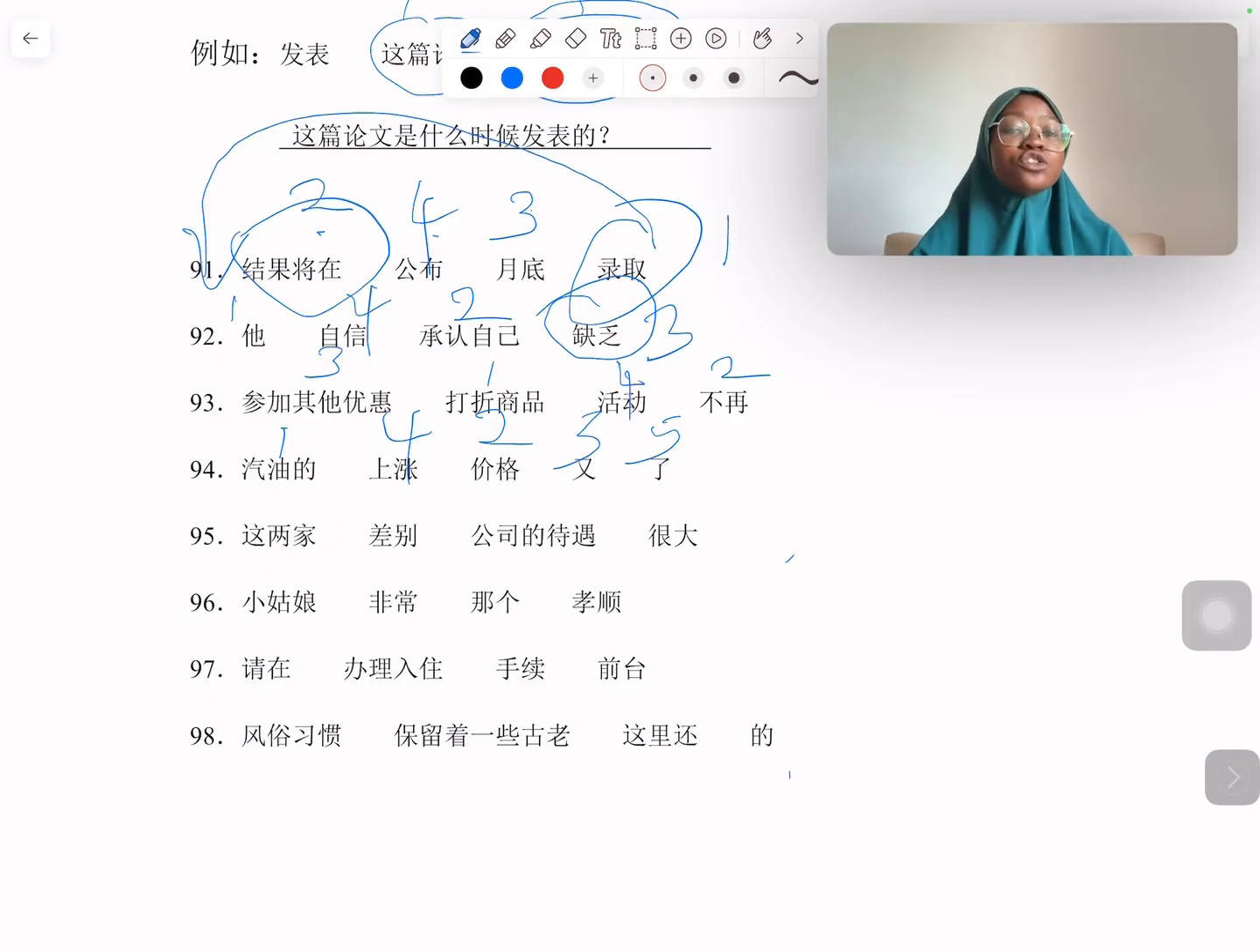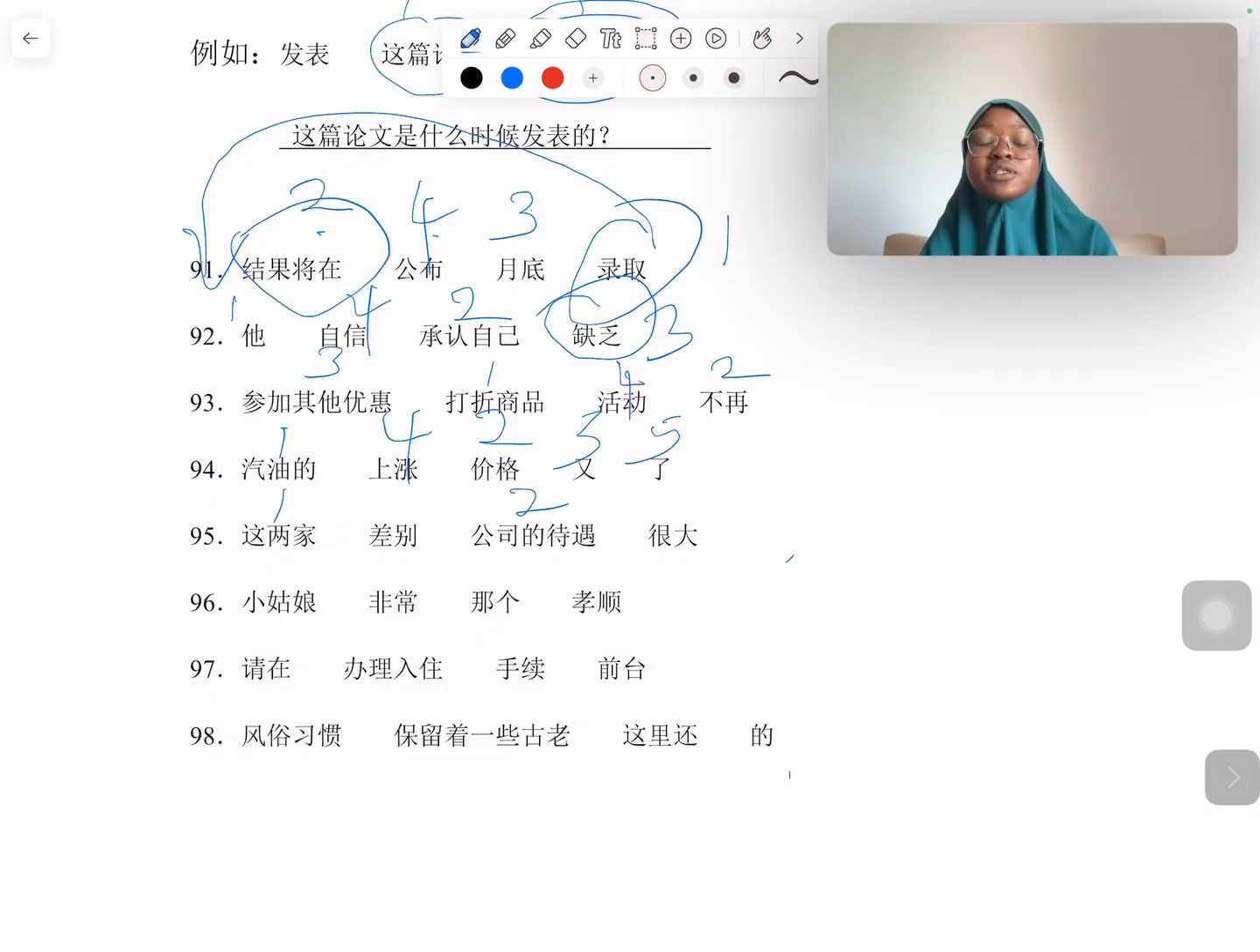Okay, let's continue. 95. 这两家差别公司的待遇很大. The first thing that comes to my mind is that nouns in Chinese have measure words, and we know that 家 is a measure word in this context. It's talking about 2 companies. So I already know automatically that what comes after 这两家 is 公司. Because they are together, obviously I know it is 这两家公司的待遇.